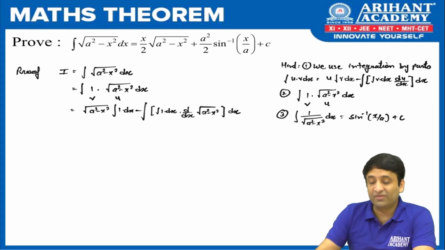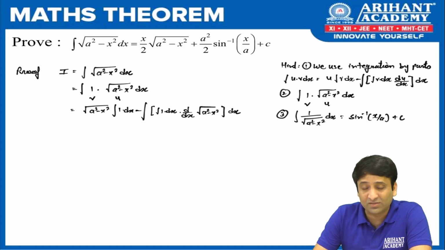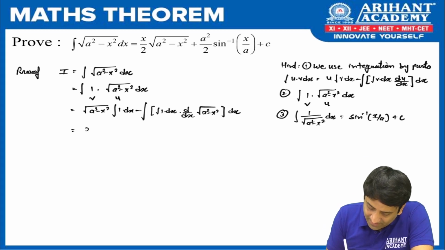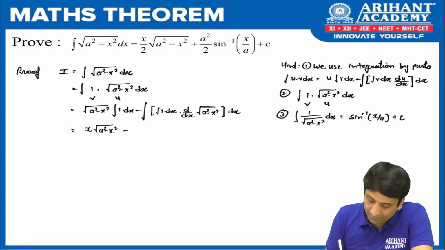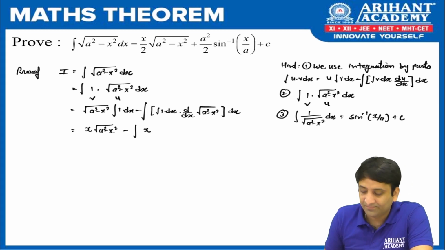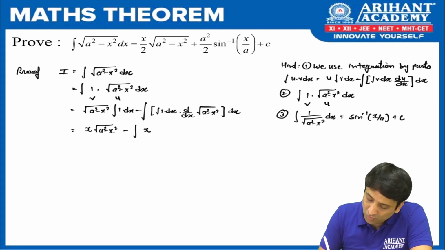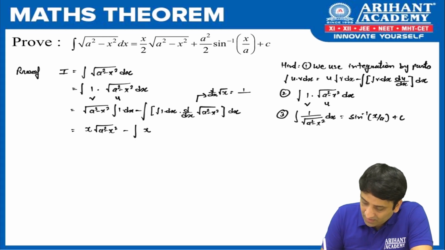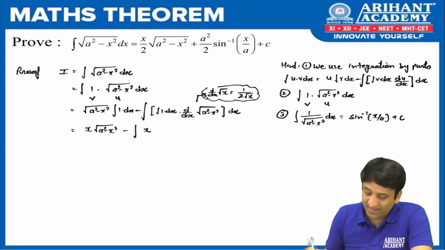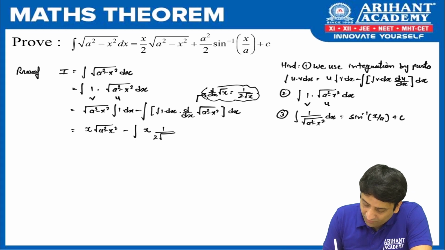So here we are done with the first phase of this particular theorem. Now let us simplify further. What is integration of 1? It is x into root of a square minus x square. I am writing this ahead, not behind, equals minus, again, what is integration of 1? It is x. Then we need to go for the derivative of root of a square minus x square. Those who don't know the derivative of this, we use the derivative of root x, which is 1 upon 2 root x. Keep this formula in your mind also. So can we say 1 upon 2 root of, in place of x, a square minus x square, so we write that.